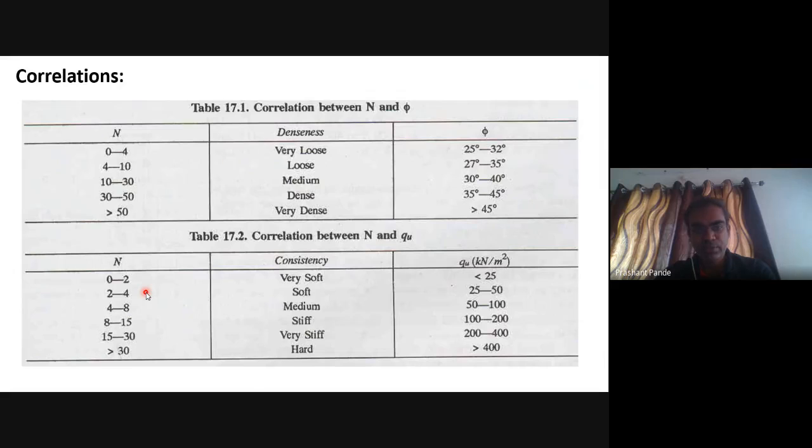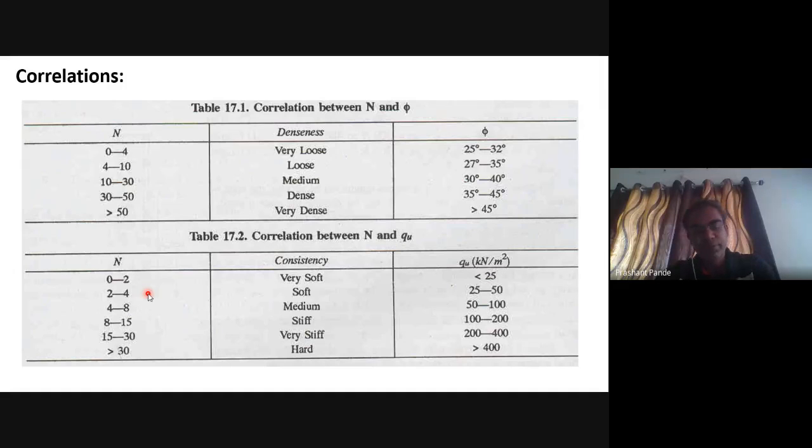These are some correlations between N and phi. N from 0 to 4 is called very loose sand, and 25 to 32 will be the angle of shearing resistance. For 4 to 10, it is loose, with 27 to 35 as the angle of shearing resistance. For 10 to 30, it is medium, with 30 to 40 degrees as the angle of shearing resistance.